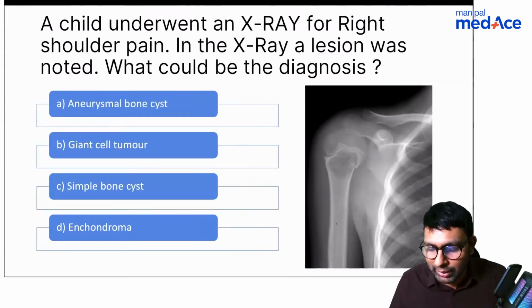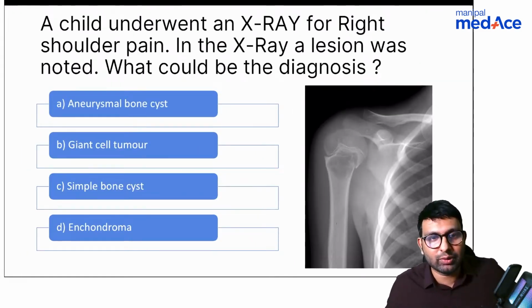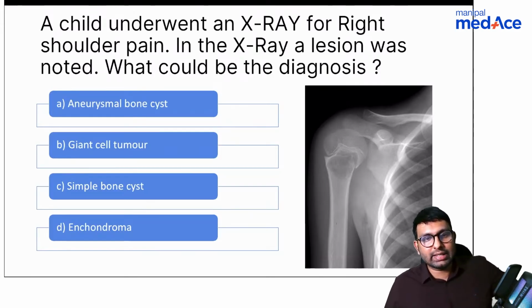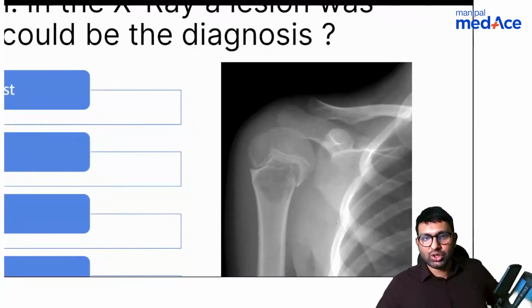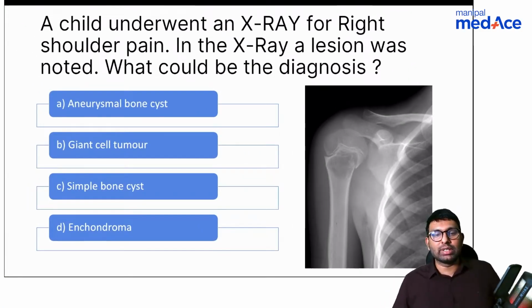Now let's go into a slightly more complex one. Here again, a child underwent an x-ray for right shoulder pain. In the x-ray, a lesion was noted. What could be the diagnosis? This is your image. Is it aneurysmal bone cyst, giant cell tumor, simple bone cyst, or chondroma?